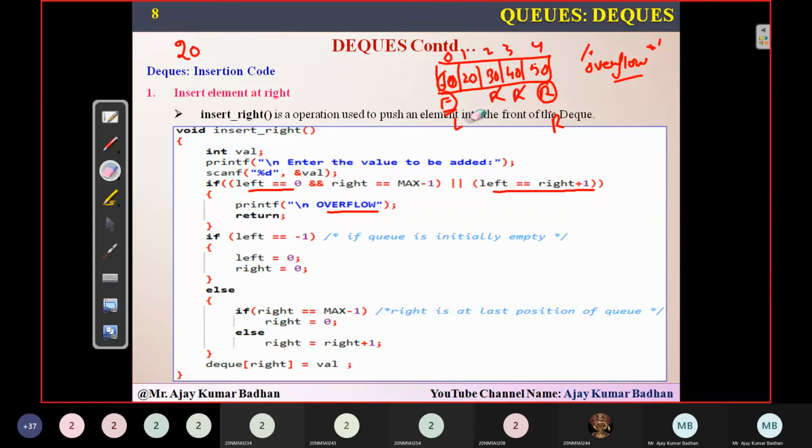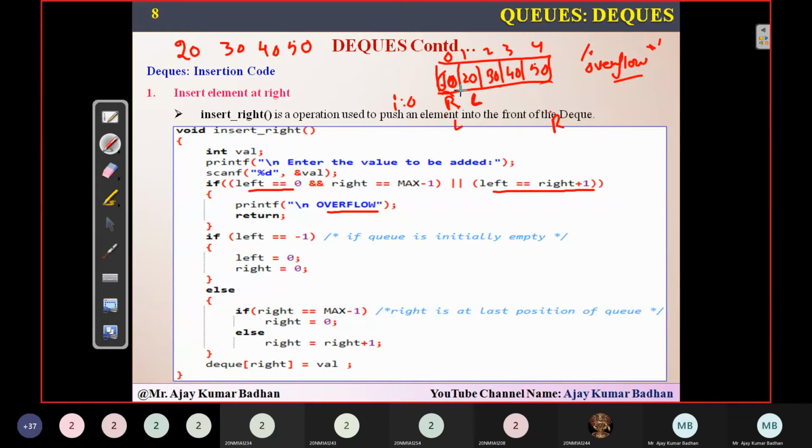let me write it up here. When you're inserting 60 at the front here, that means left is pointing here. Whenever you're displaying the elements, you'll first display them from left to max minus 1, because when you're inserting, right will be coming to this. So 20, 30, 40, 50. Then you'll be coming to this, I equal to 0, I less than right, print it.